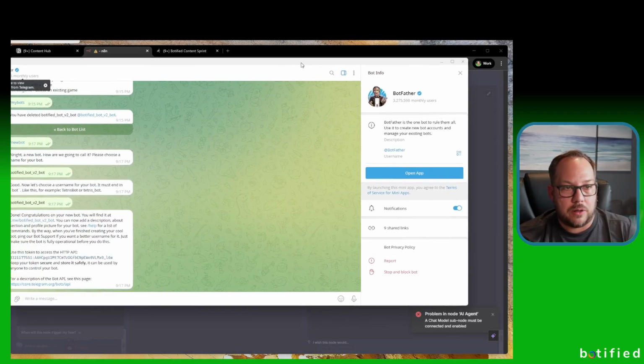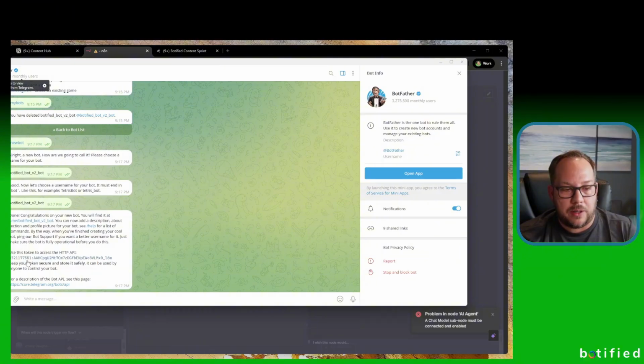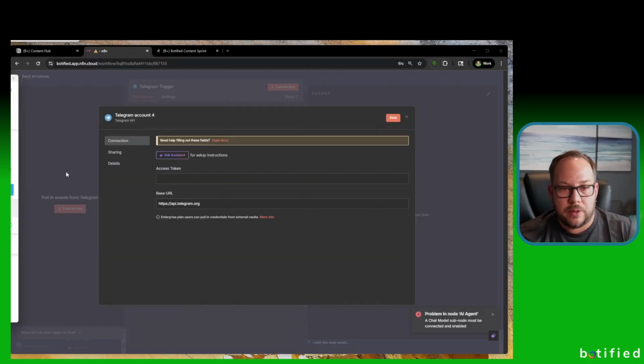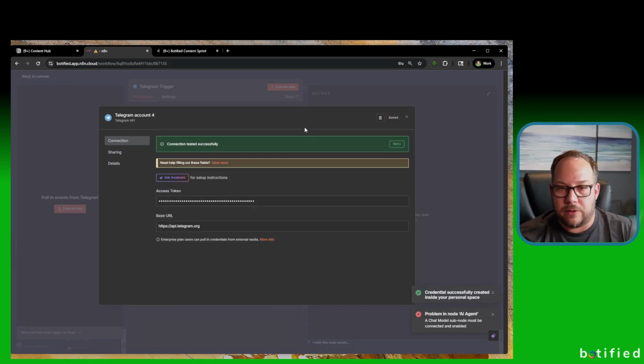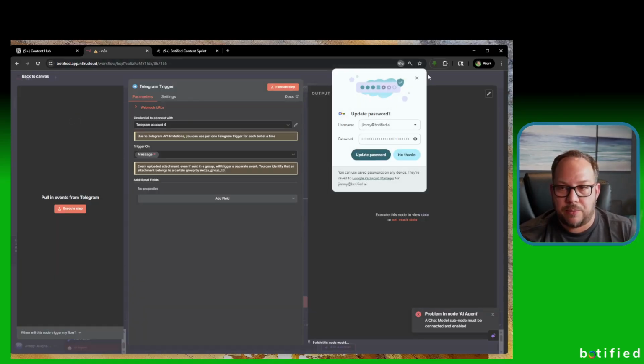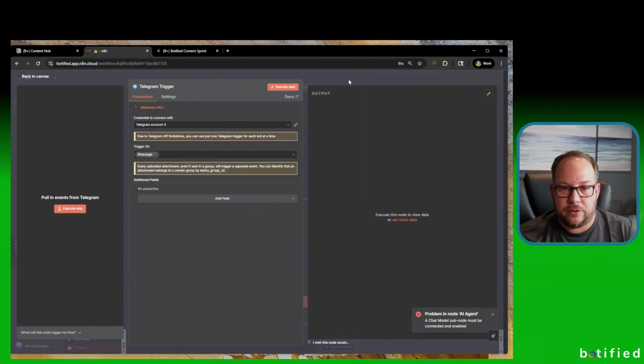If you recall earlier, we had our bot here. This is our credential. Just click it one time, it adds it to the clipboard. Then you can paste it in here, and it has the api.telegram.org already set up for you, and you can save it. So hopefully we got connection tested successfully. We're all good. So we have our Telegram account set up now, and that's pretty much all we need to do at this stage.